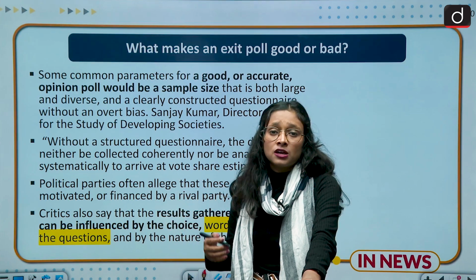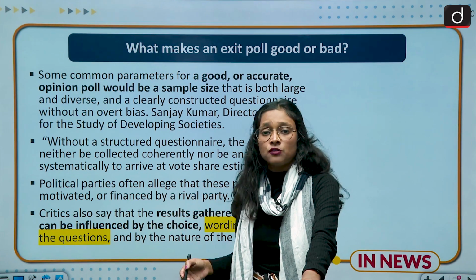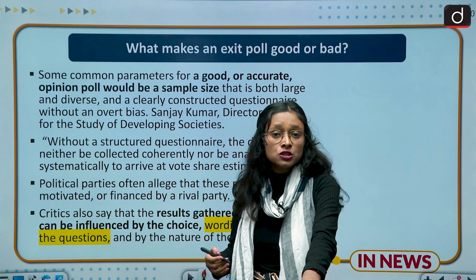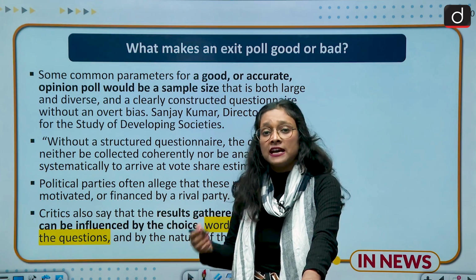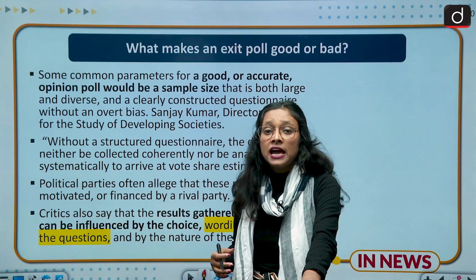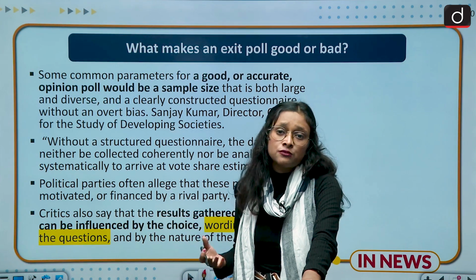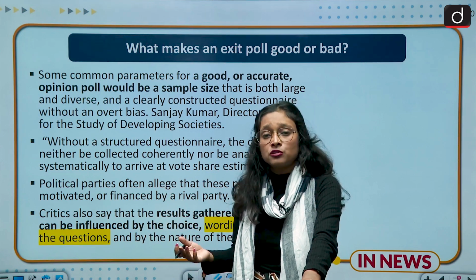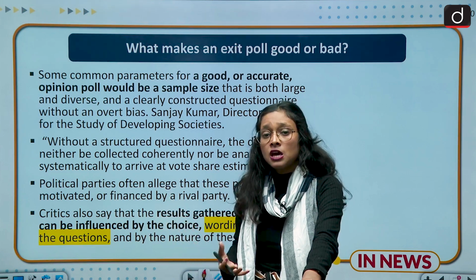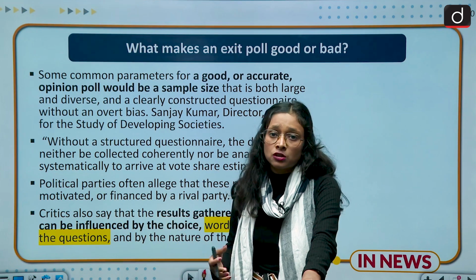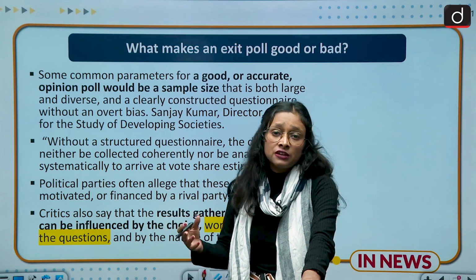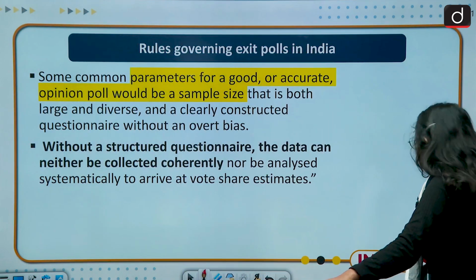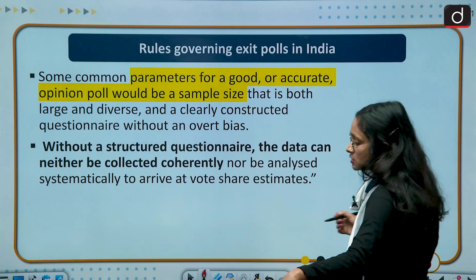But we have to always take care of the data collection and interviews. Whatever sources you are referring to while preparing the exit poll, the sources should be right. And in today's age, we have various fake videos, automated videos, automated voices. So we should prevent all those peculiarities, and we should not rely on such negative or fake data. So moving to the next slide. Next slide is about rules governing exit polls.